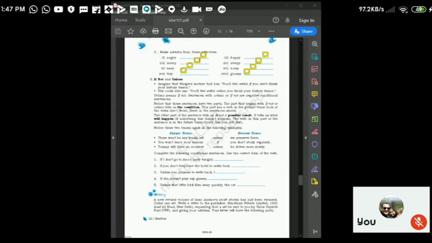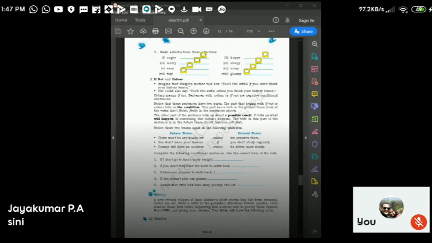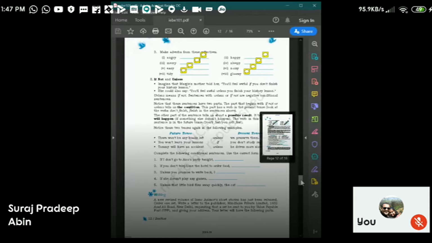Yeah, we'll play with it. Yeah, right. All right, because the cat is a vegetarian. The cat doesn't like non-vegetarian food. The cat will obviously play with it. Right? So that is it regarding the conditional sentences.